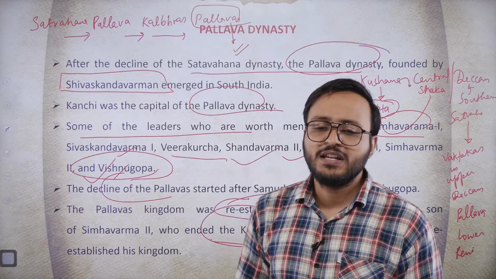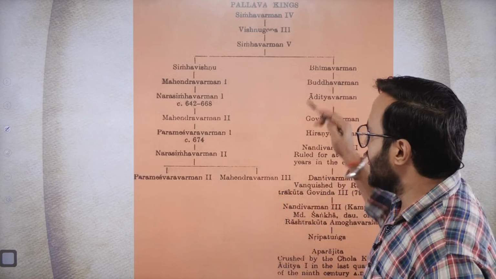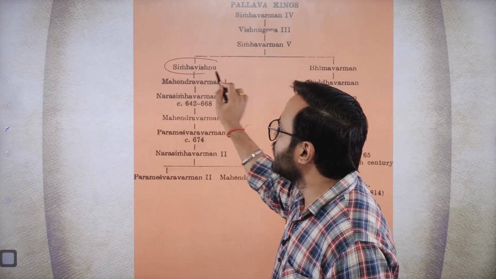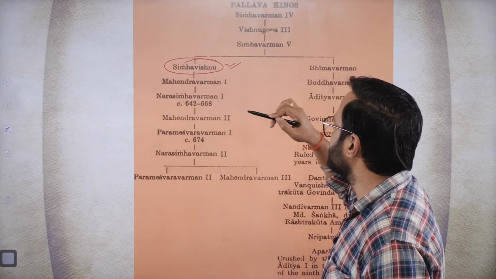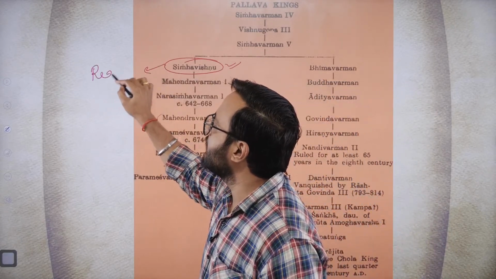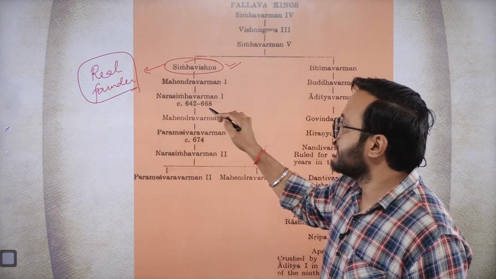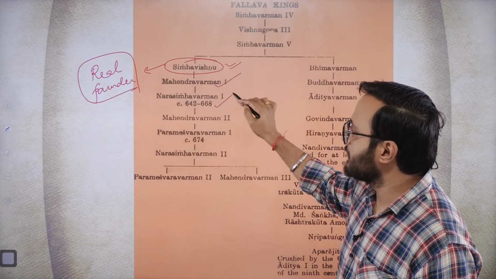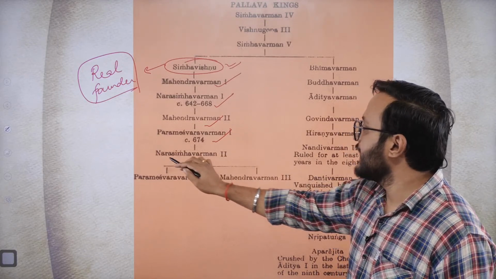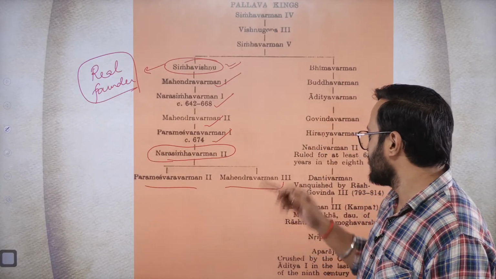Now in this particular dynasty, some famous rulers might be known to you. So guys, let me give you a list of some of the famous rulers. Singh Vishnu was the real founder of the Pallavas, followed by Mahendra Varman, Narsingh Varman first, Mahendra Varman second, Parmeshwar Varman, then Narsingh Varman second, Parmeshwar Varman second, as well as Mahendra Varman third.